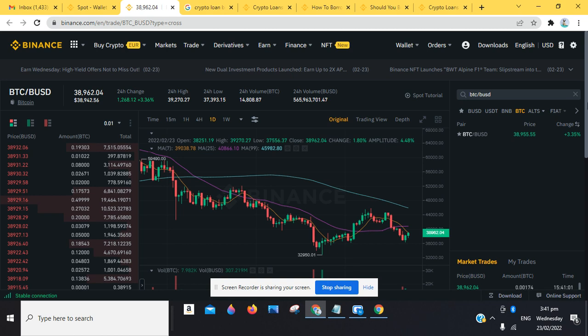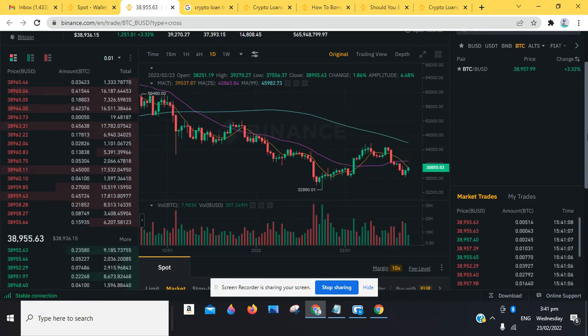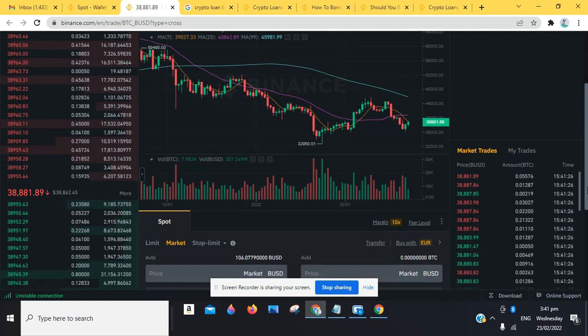If you are using the app version, you want to go over to your dashboard. Once you log into your dashboard, you see the option that says more. Once you click on the more option, it's going to show you the Binance Finance options where you can navigate over to the crypto loans menu. So it's accessible on both your mobile app and the web version.